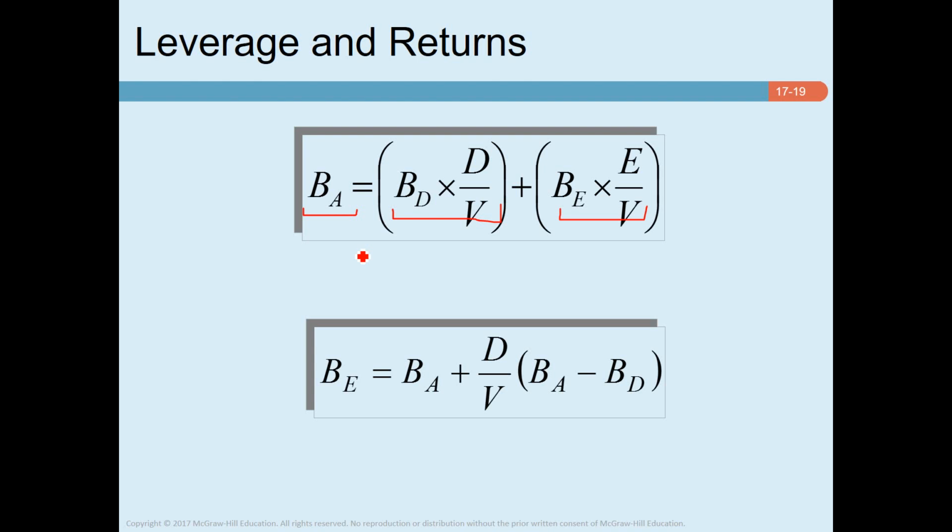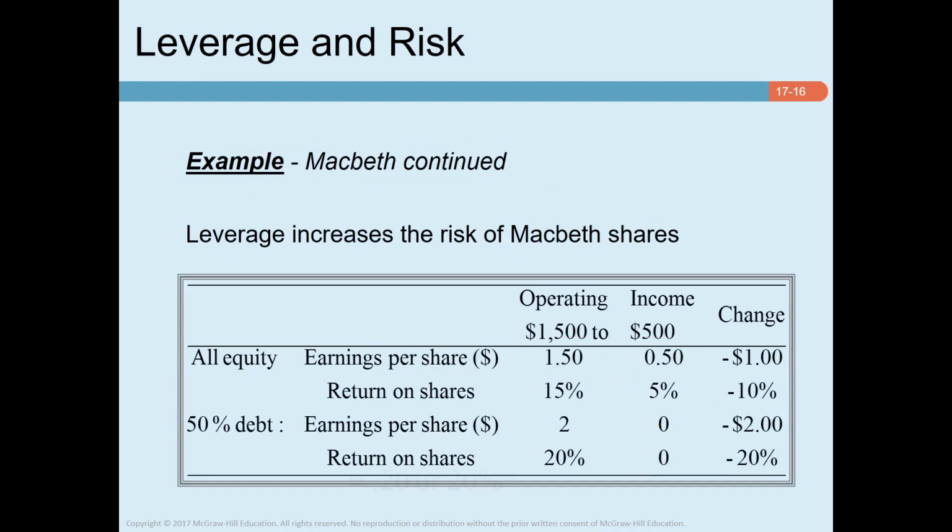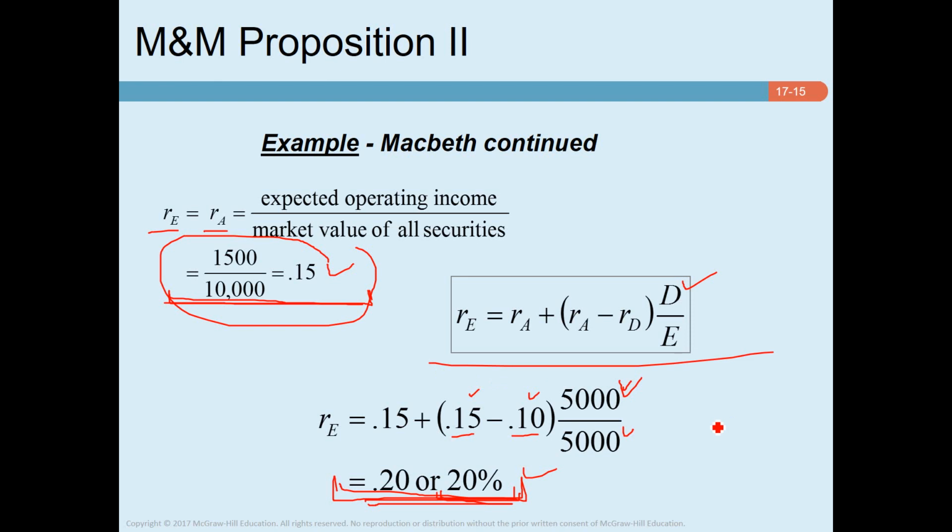So you see that the beta of equity will be the beta of asset plus debt, and the difference between the beta of asset and the beta of debt. It's similar to this equation, right?